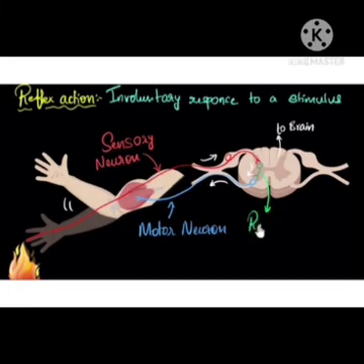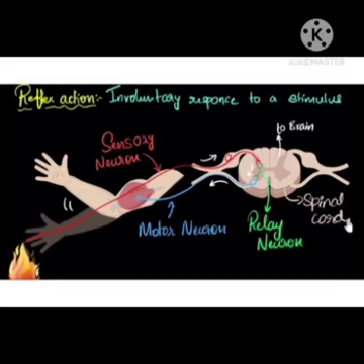Now just look here, this is your relay neuron or interneuron, and this is your spinal cord. So just learn this diagram and practice it.